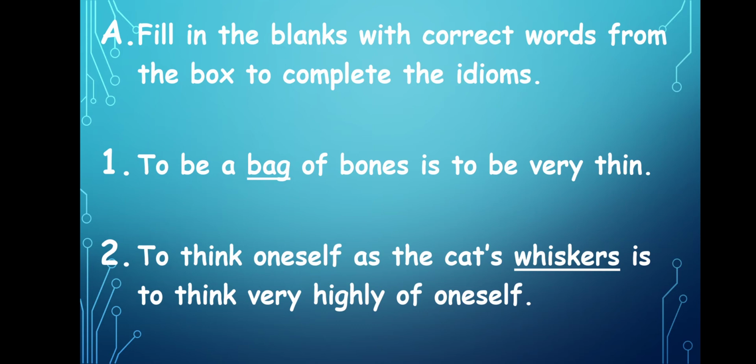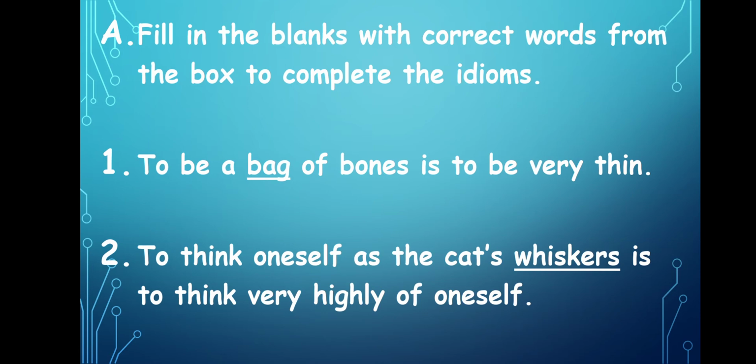Now let's look at the second one. Look at the textbook. To think of oneself as the cat's dash is to think very highly of oneself. So the answer is whiskers. So the sentence goes like this: to think oneself as the cat's whiskers is to think very highly of oneself.